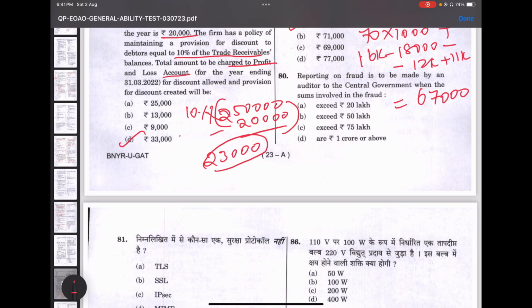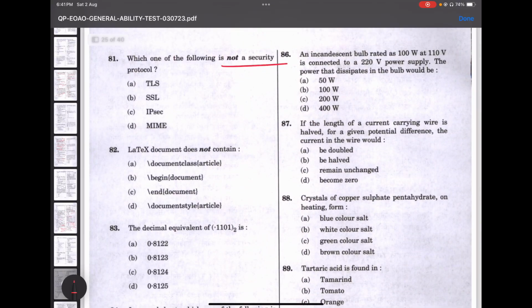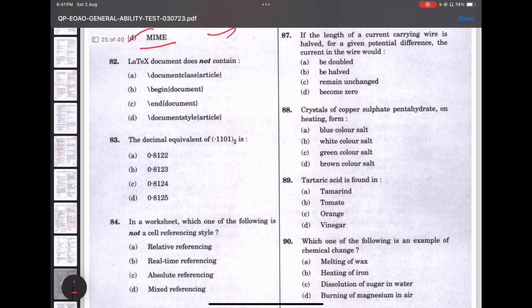Reporting on fraud is to be made by an auditor to the central government when the sum involved is more than 1 crore. This is also an easy question. You can answer it easily. So 81. Which one of the following is not a security protocol? MIME. MIME is not a security protocol. It is multi-purpose internet mail extension. It is an email protocol. Okay. So other email protocols are SMTP, and everything. Try to read some computer-based applications and all that for the exam.